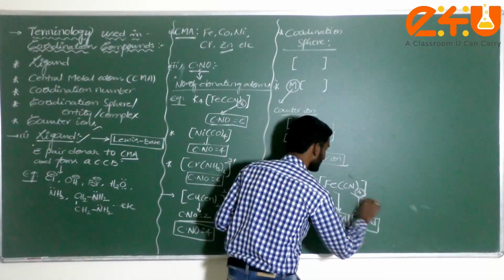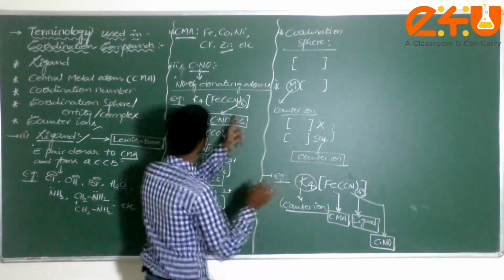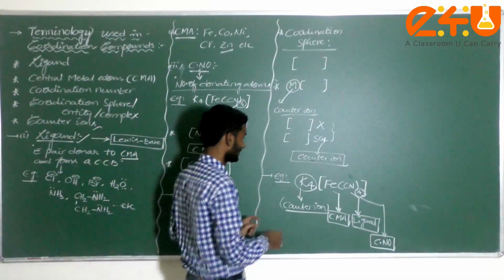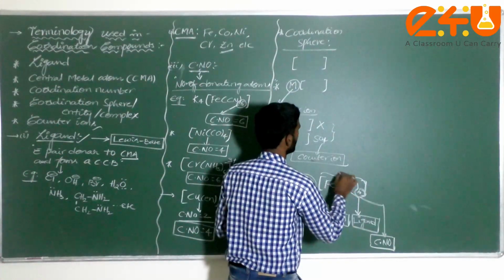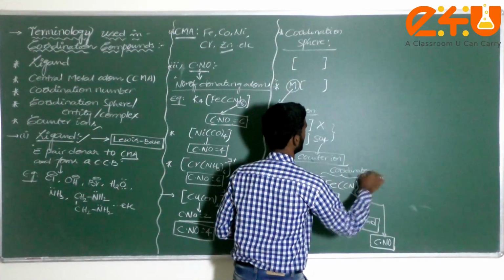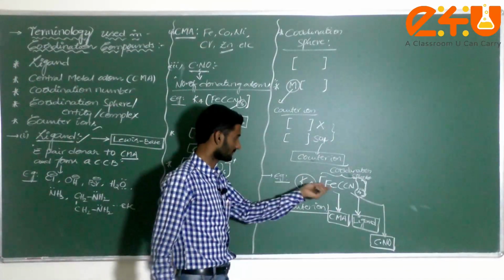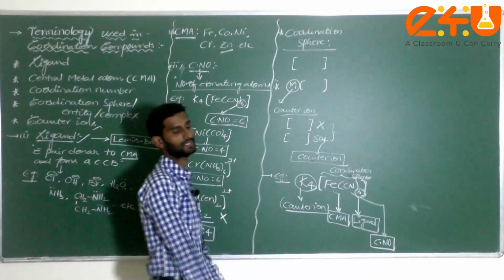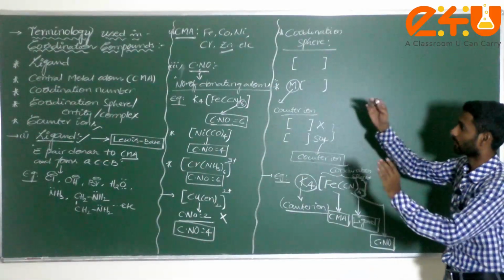The number 6 indicates, dear student, the coordination number. Already we gave the example here. This is the coordination number. Am I correct? And this whole bracket is called the coordination sphere. Please don't get confused with respect to this one. Counter ion, central metal atom, ligand, coordination number, and this is the coordination sphere. Am I correct or not? This is the entire terminology with respect to coordination compounds.